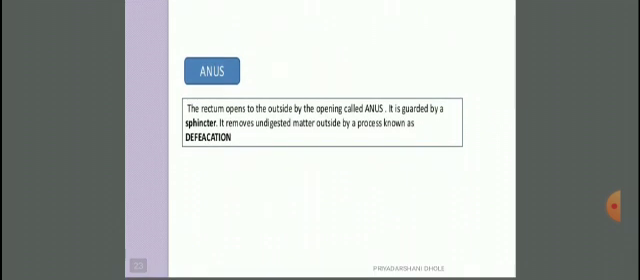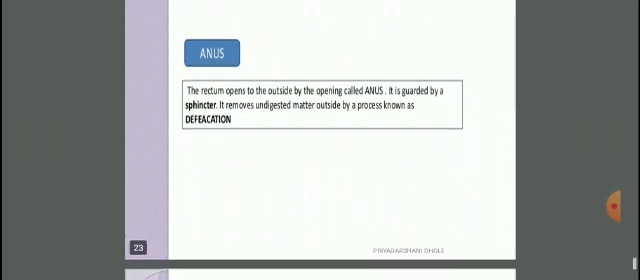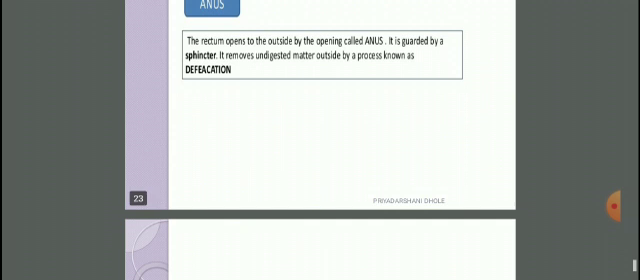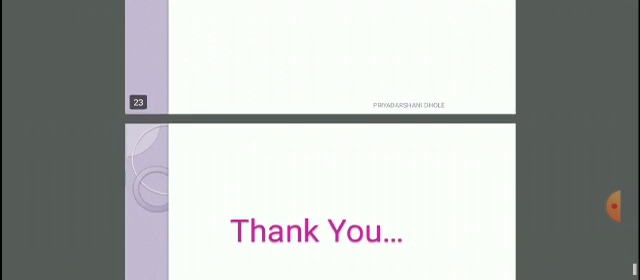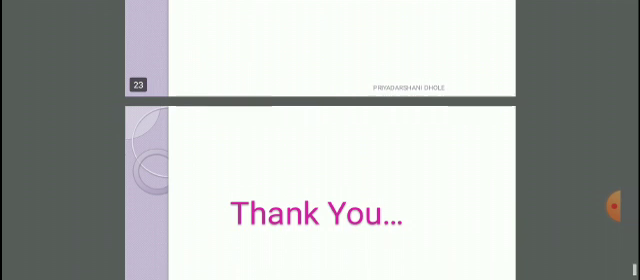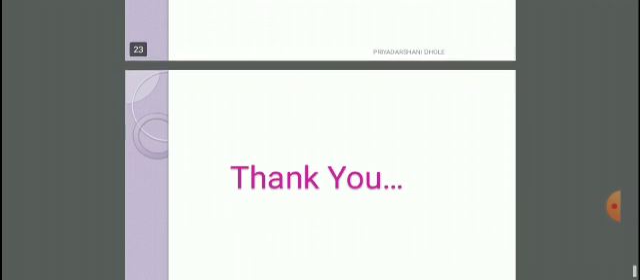And the last portion of the digestive system is the anus. The rectum opens to the outside by an opening called the anus, and it is guarded by a sphincter. It removes undigested matter outside by a process known as defecation. And this is all about the human digestive system.